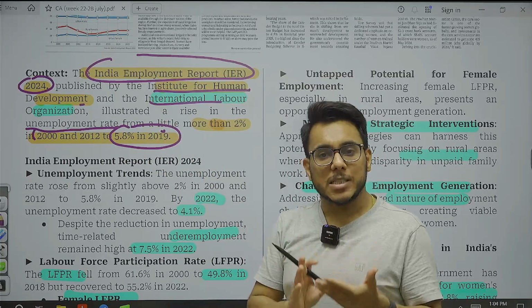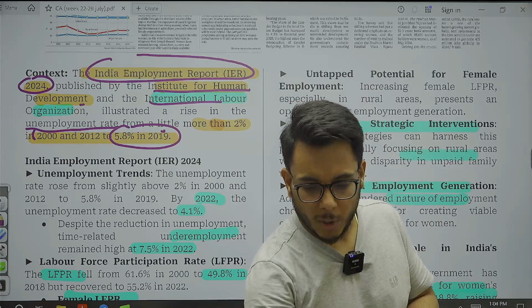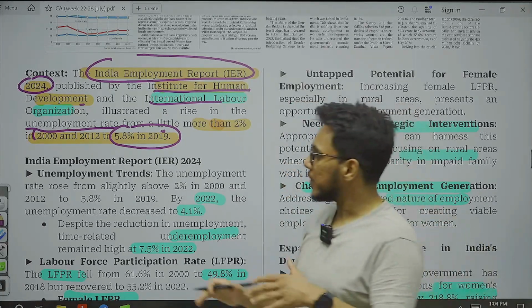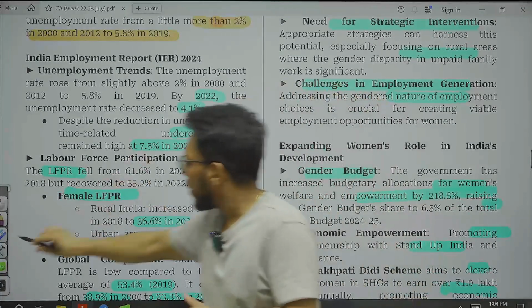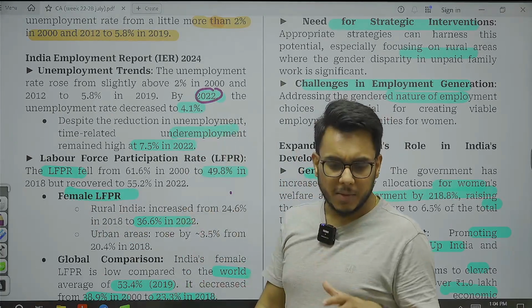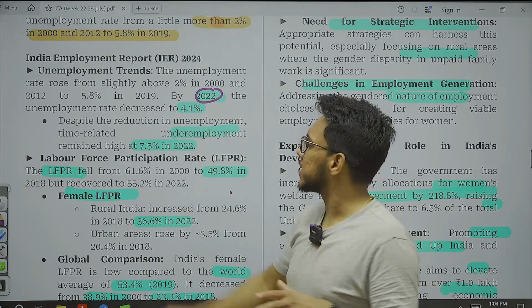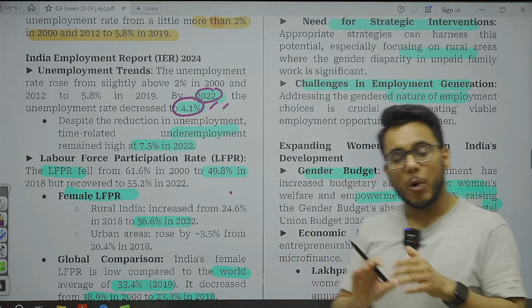Now, when we specifically talk about employment patterns, by 2022 unemployment got a little relaxed, but it still stood at 4.1%. Underemployment is even higher.